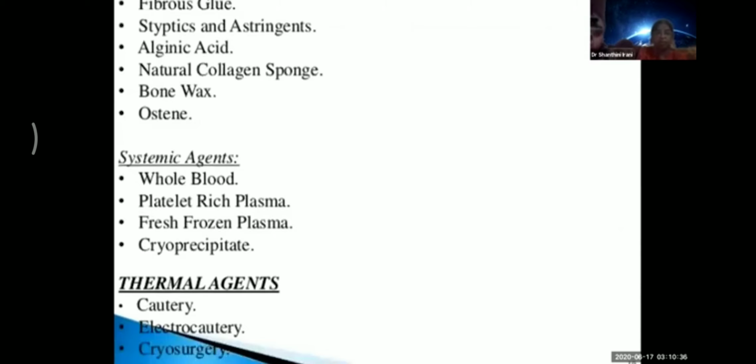Systemic agents are whole blood, platelet-rich plasma and fresh frozen plasma, which is called FFP in blood banks, and cryoprecipitate. Thermal agents like cautery are very necessary. Cauterization, when we catch the bleeder, we hold the bleeder with artery forceps. We have to either ligate it or cauterize it with the electrocautery. We can use cryosurgery or lasers as well.